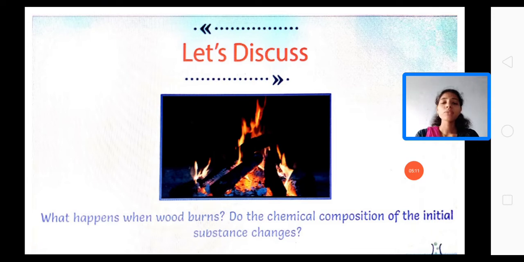Now here, burning the wood. Does the chemical composition of the initial substance change here? Yes. When we burn wood, finally we get ash and we will not get wood again from the ash. Here we are getting a new substance, and the properties of the new substance are completely opposite to the original substance. The properties of wood and ash are completely opposite. We will not get wood from the ash. So the chemical composition of the substance is changed.